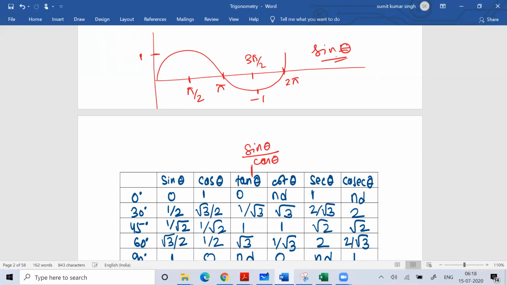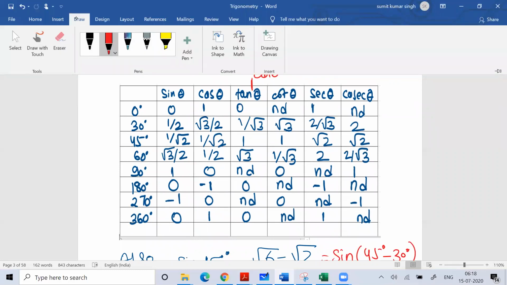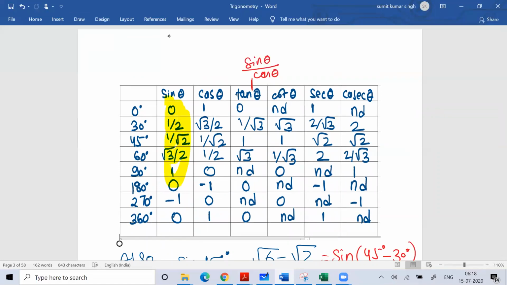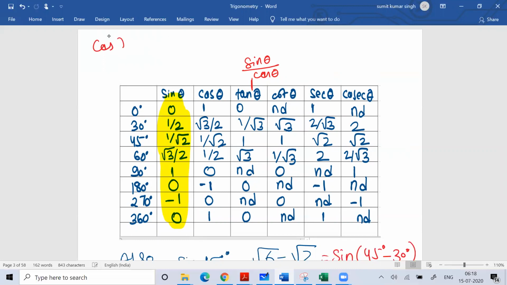So if you know these values, we can plot the graph very easily. If you remember only sine theta, your work will be done. You don't have to remember too many. You just need to remember sine theta. If you know only sine theta, your work is done. Because cos theta is nothing but sine of 90 minus theta. So it comes in the first quadrant. So when I talk about cos theta, it is nothing but sine of 90 minus theta.